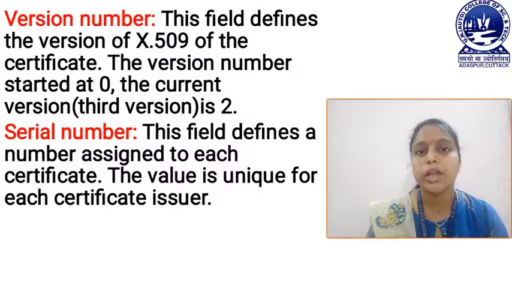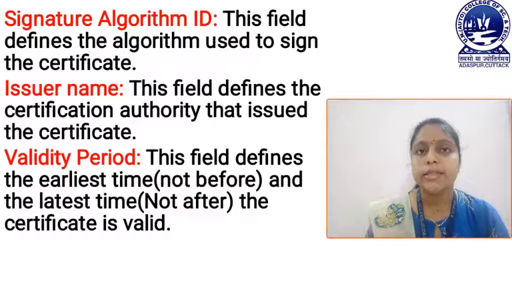That means the current version is the third version. Next field is the serial number. Here this field defines the number assigned to each certificate. That means this serial number defines the serial number of the certificate, and the value is unique for each different certificate. Next field is signature algorithm ID.